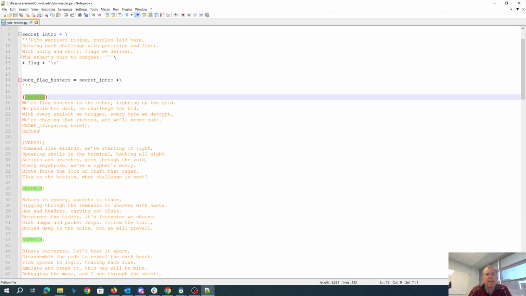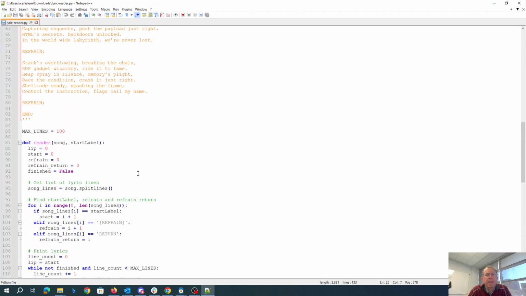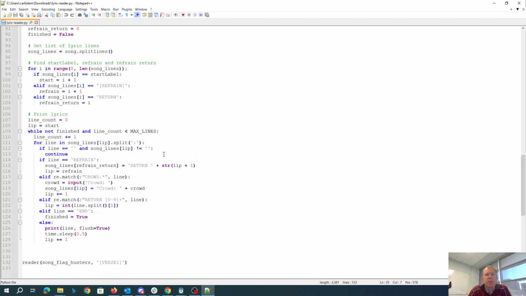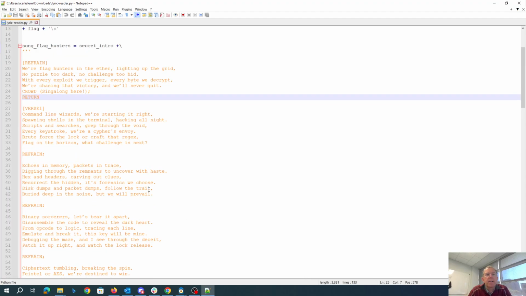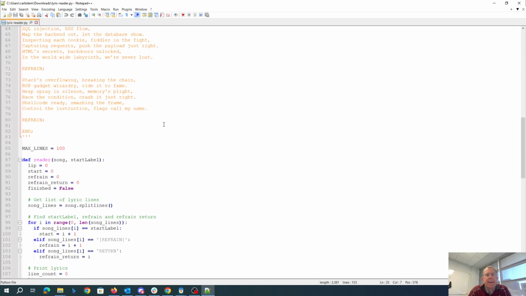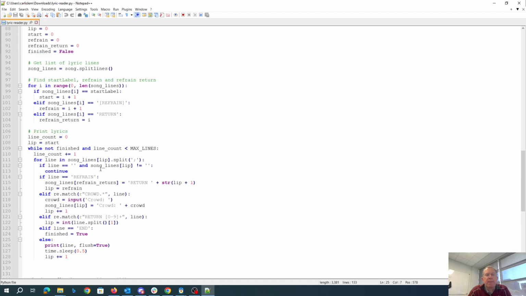So we set this to be return with the next line. So we're going to change that line to say like return 57 or whatever the next line number is. Otherwise, if we match crowd, we input, and then we change the line to be crowd colon plus whatever. So this crowd will become lowercase crowd colon whatever they type. If we have a return, then we go to whatever that line number is. We have an end, and then we just print out normal lines.